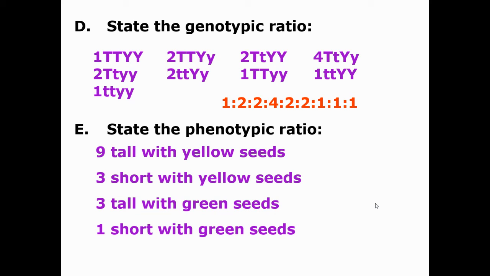So all you have to do, and what I can't show you on the same screen, is you look at that giant 16 square Punnett square and figure out the ratios. That's how that works. You also have the videos that you can reference. And that's a 9 to 3 to 3 to 1 ratio. Neither one of these can be put in any lower terms because they have a 1.